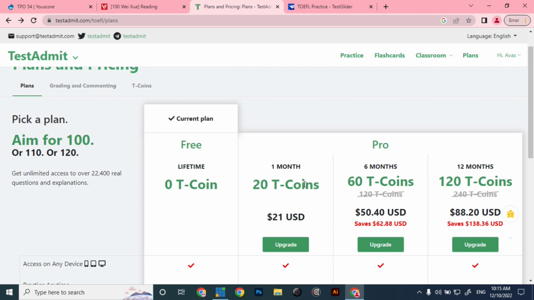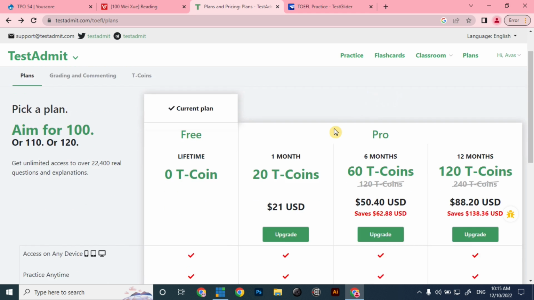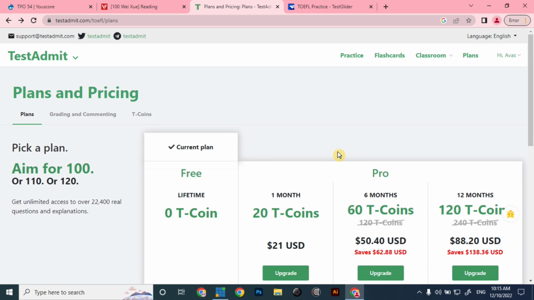it also provides the essay grading service. If you would like to grade your speaking as well as the writing section, then you can use some additional balance to grade your essays as well as your speaking section. It is one of the most useful websites I found during my practice, and it has provided a bunch of resources which have been really helpful for me during my TOEFL test.